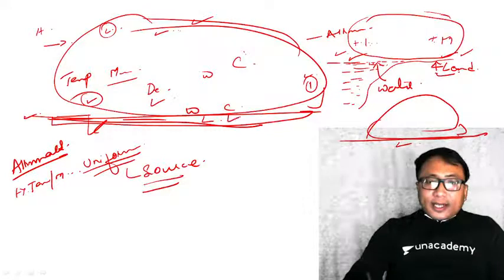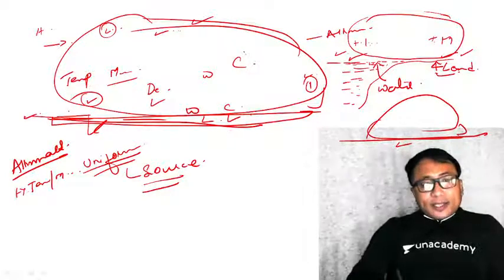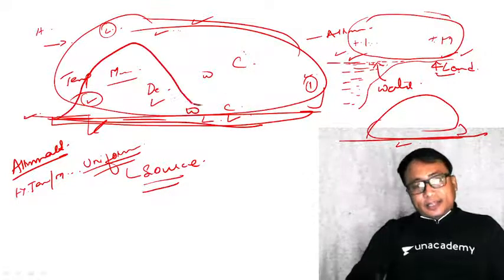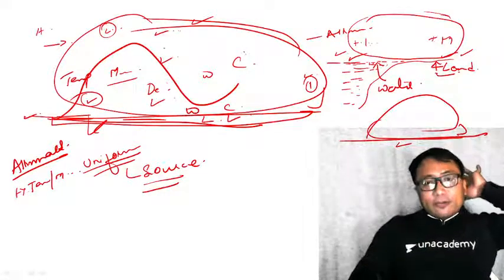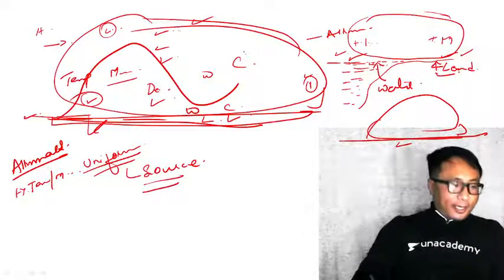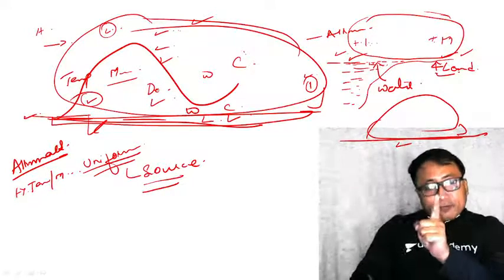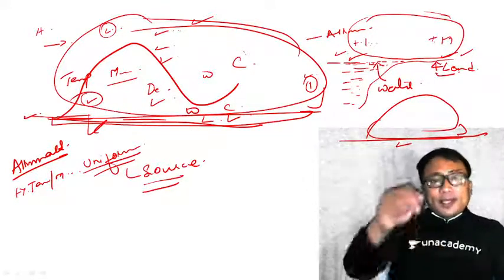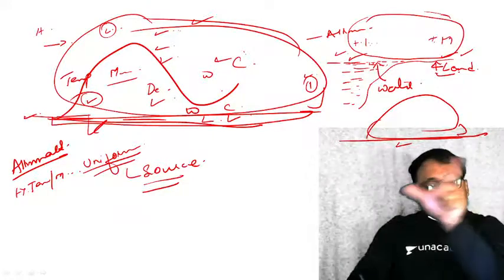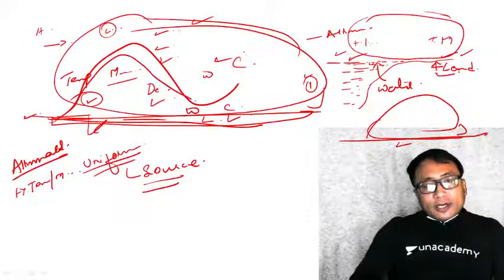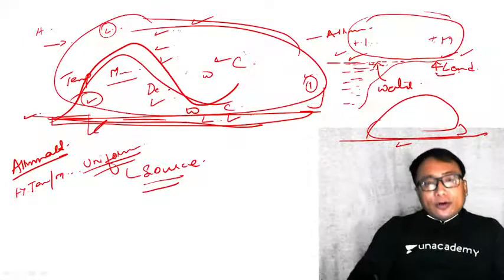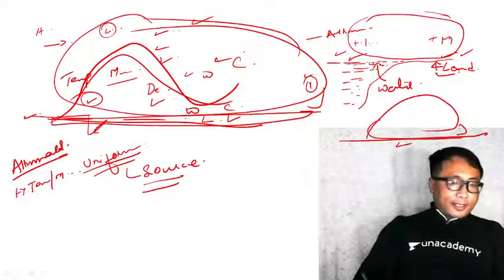Now within the land also, if there is a mountain like this, then it is not a uniform homogeneous surface, so an air mass will not be formed in this area. Why? Because for an air mass to be formed, it needs uniform characteristics of the air, and such a non-uniform surface will not give rise to homogeneous air characteristics.